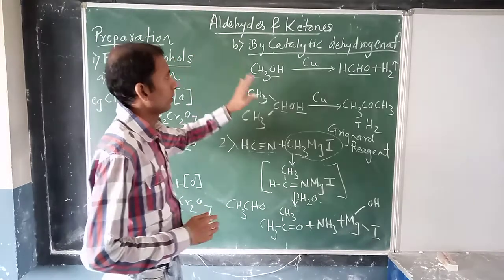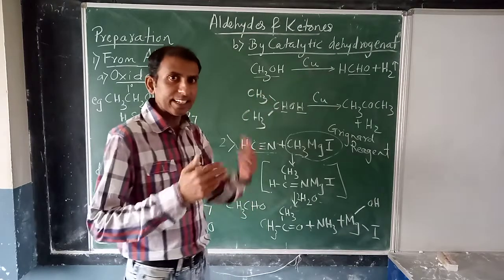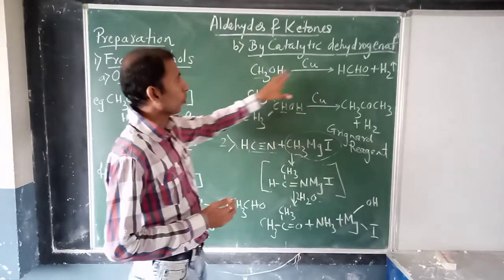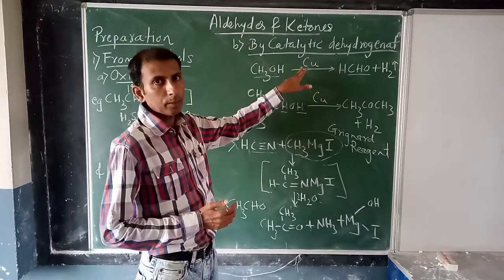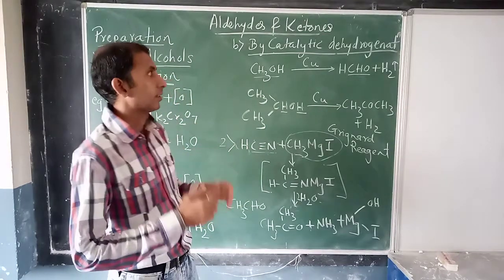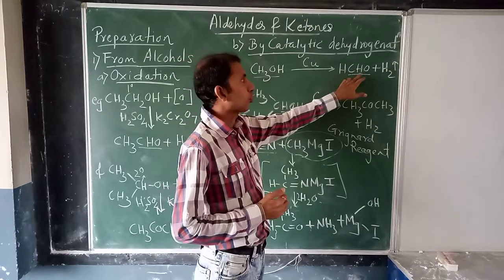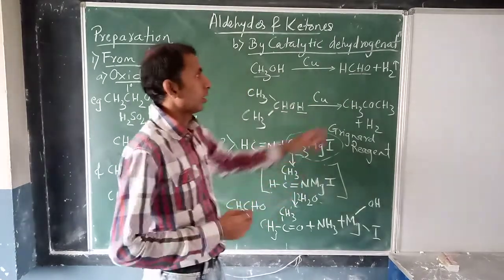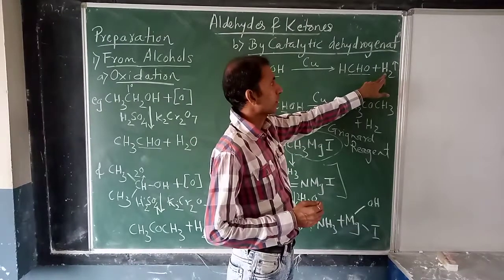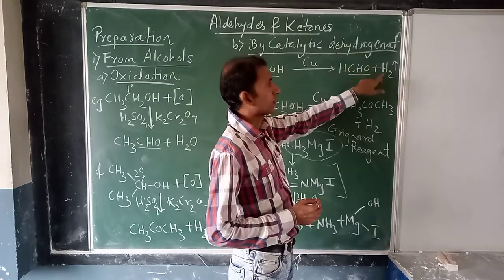You heat this primary alcohol in presence of copper metal at a particular temperature and you get aldehyde. CHO group means aldehyde, and there is loss of hydrogen gas. That's why the reaction is called dehydrogenation.